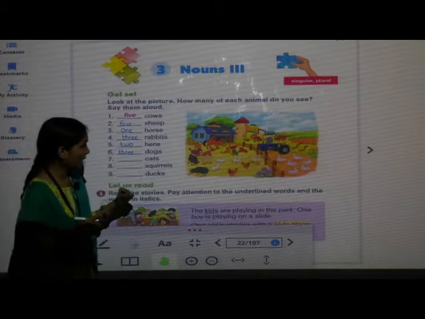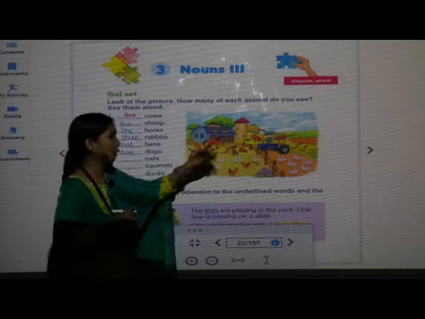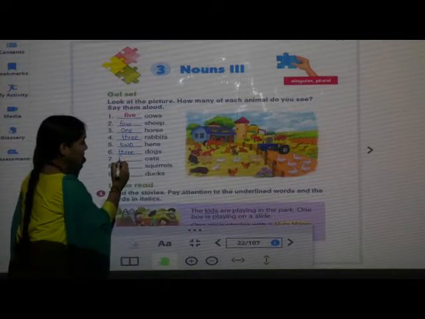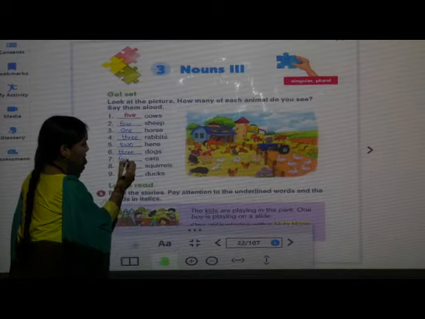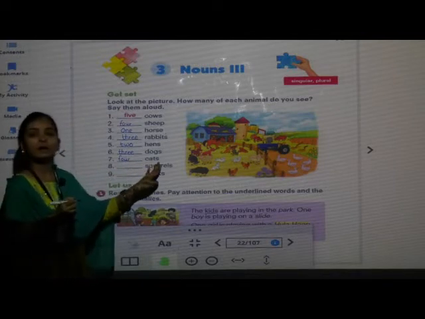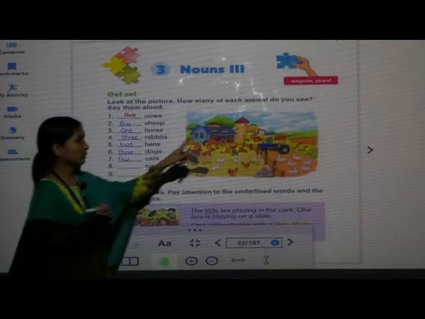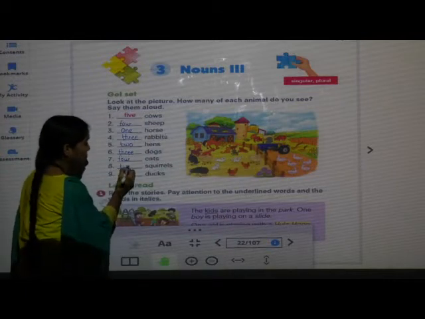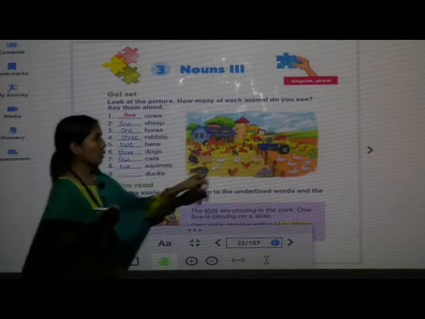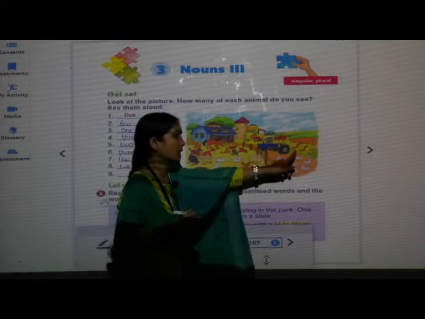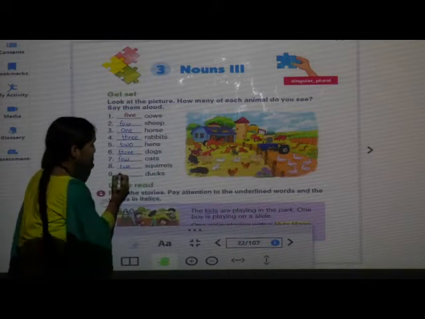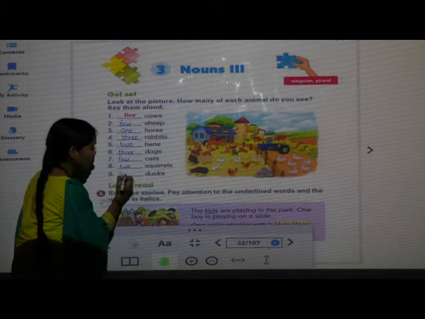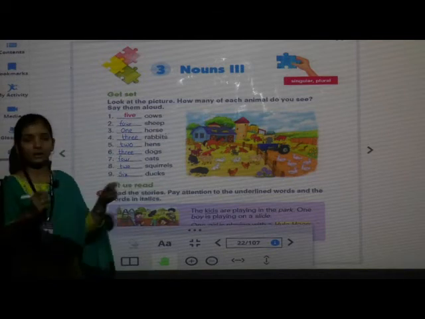Where are the cats? Here. 1, 2, 3, 4. 4 cats. FOUR. 4 cats. Squirrels. 1, 2. 2 squirrels. Ducks. 1, 2, 3, 4, 5, 6. 6 ducks.